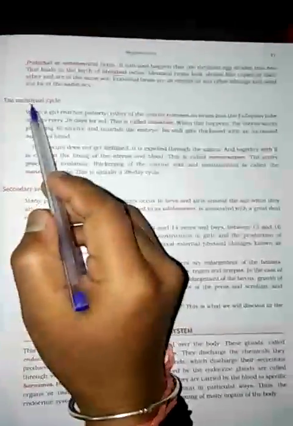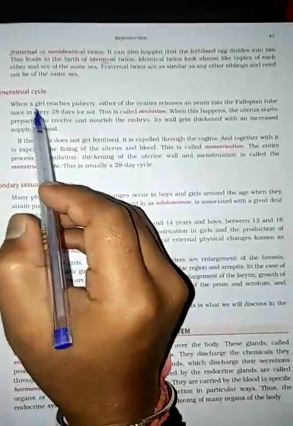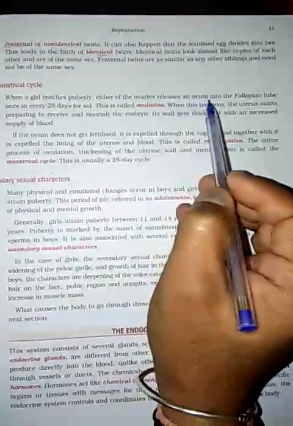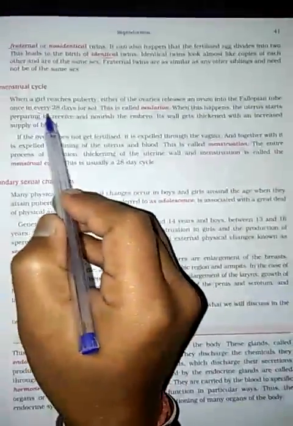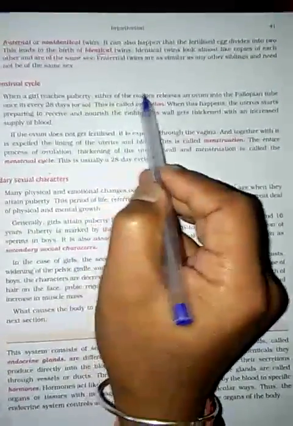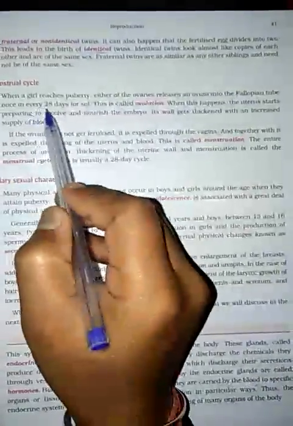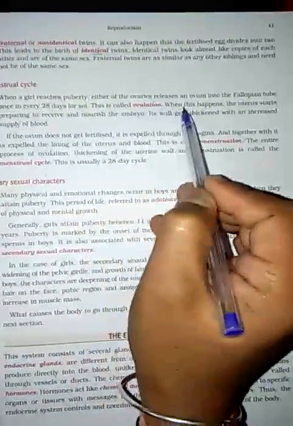Hello guys, our next part of this chapter is the menstrual cycle. Let's see what this is. When a girl reaches puberty, either of the ovaries releases an ovum into the fallopian tube once in every 28 days. This is called ovulation.